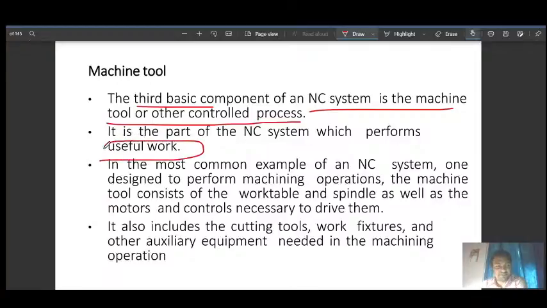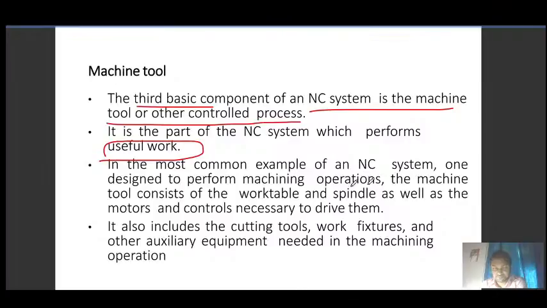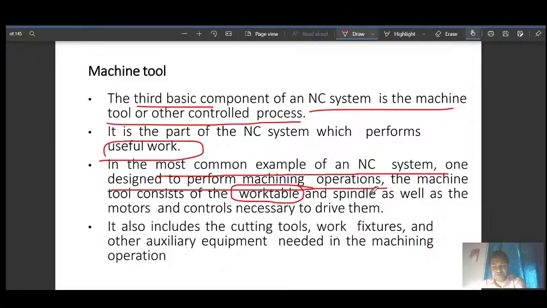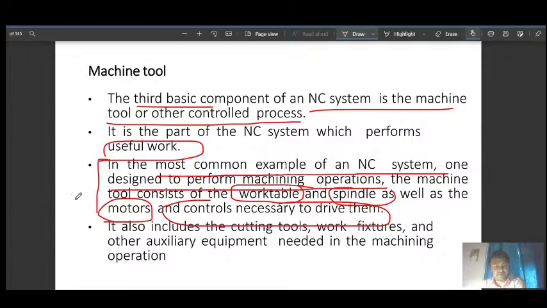This is the machine tool that performs our useful work. You can see the most common example of an NC system, one designed to perform machining operations. The machine tool consists of the work table, as you know, the spindle, as well as the motors and controls necessary to drive them. Apart from the punch tape and control unit, everything is related to the machine tool. Once the instruction from the control unit comes here, even the motor, spindle, work table, and control units also become a part of the machine tool.